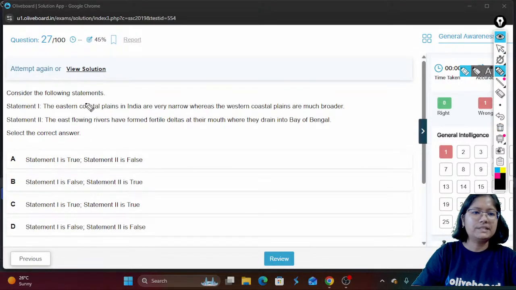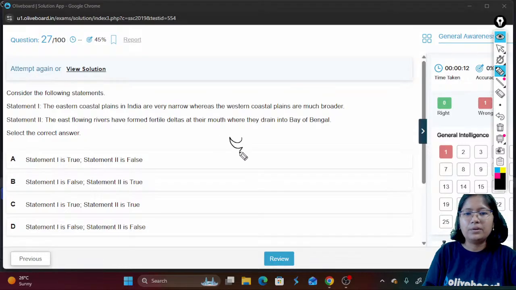Consider the following statements. Statement number 1. The eastern coastal plains in India are very narrow, whereas the western coastal plains are much broader. So what are the characteristics when we study the Eastern Ghats and the Western Ghats?